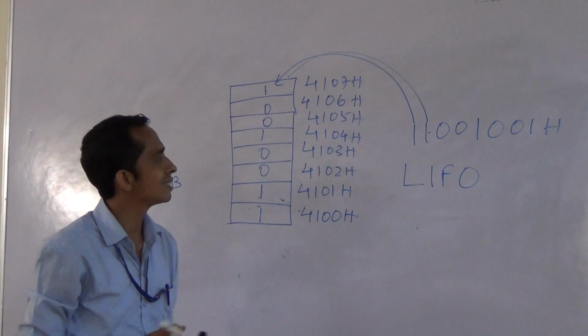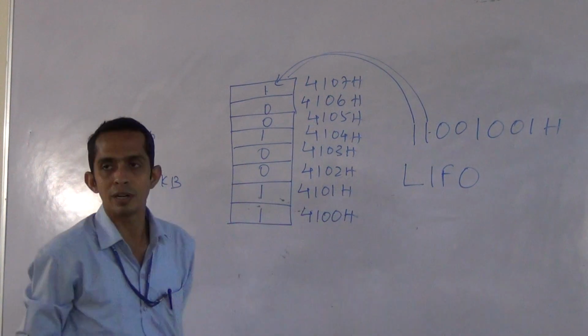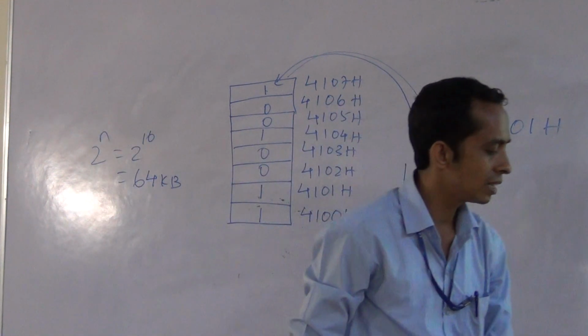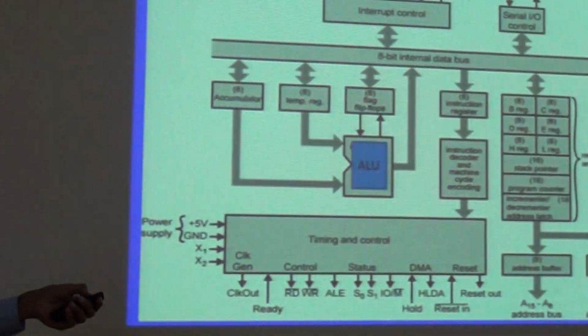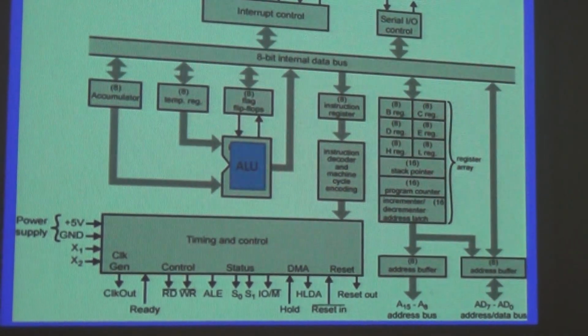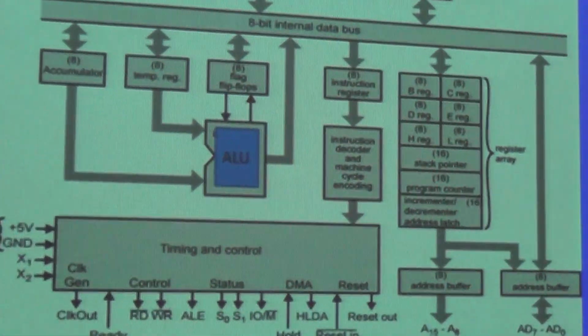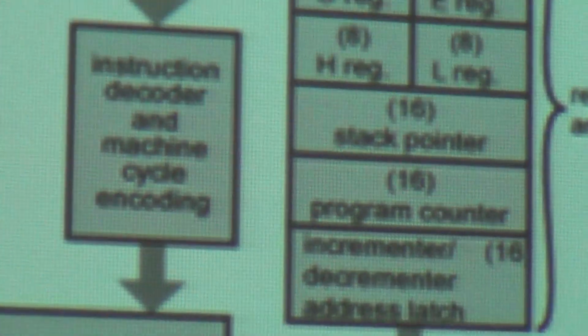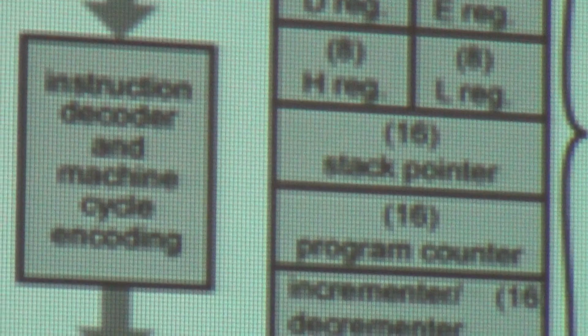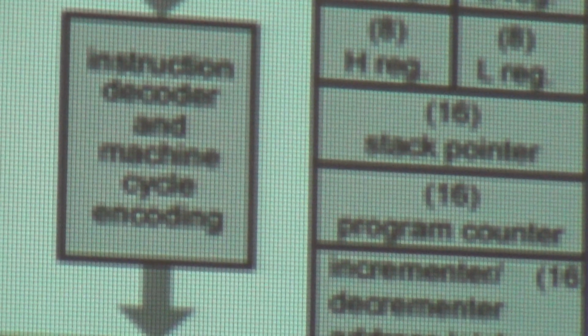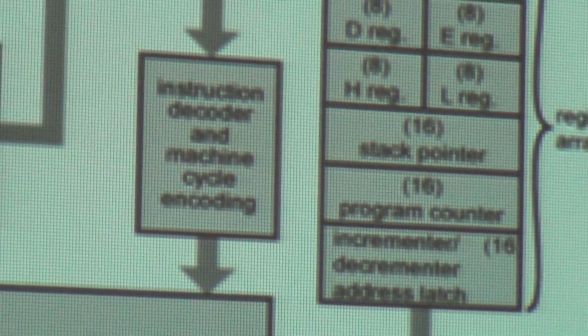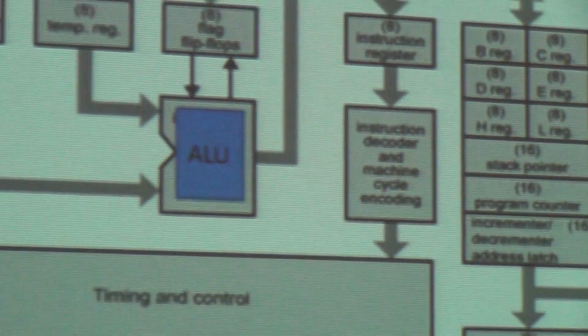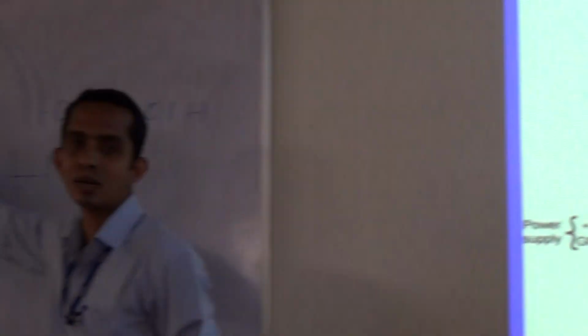But the question is, how is it associated with the stack pointer? As I have shown you there, the stack pointer. How is it associated with the word stack pointer? Stack pointer means, first you people have confirmed about the word stack. Stack pointer means how we can point out that the topmost element in the stack is available in this location. How can we point it out?